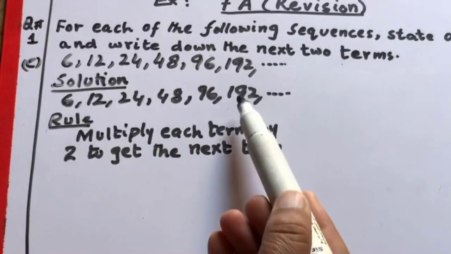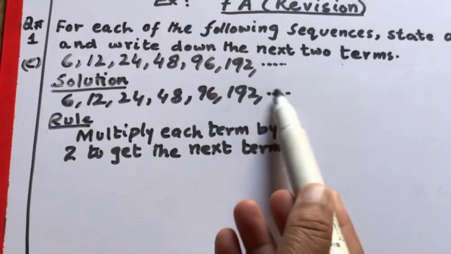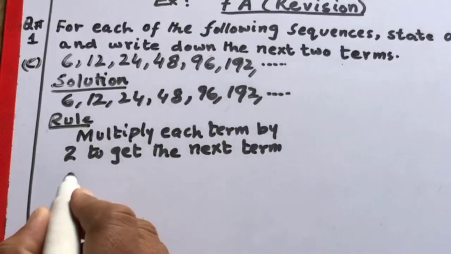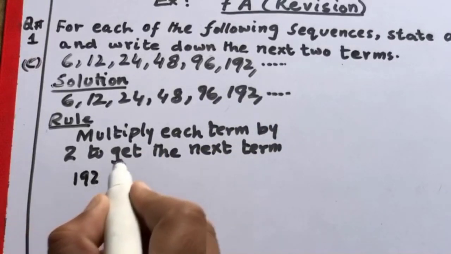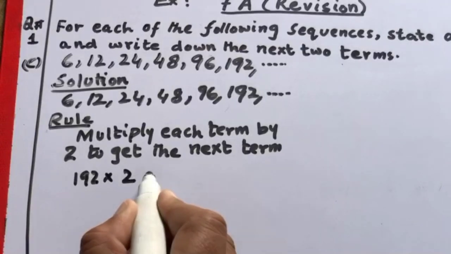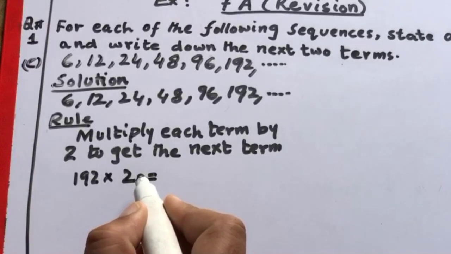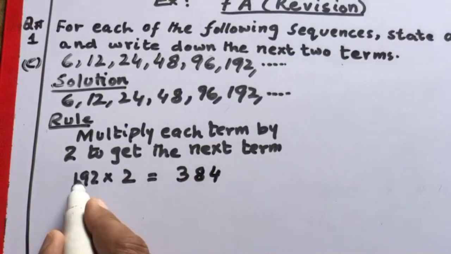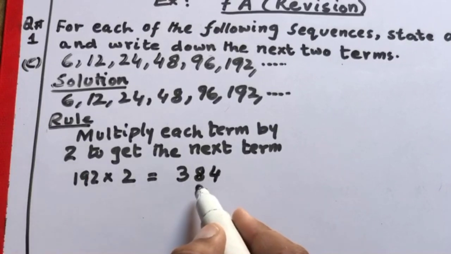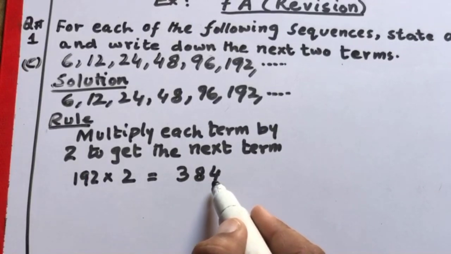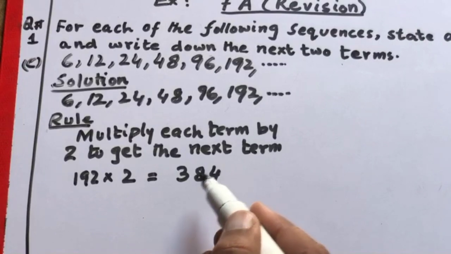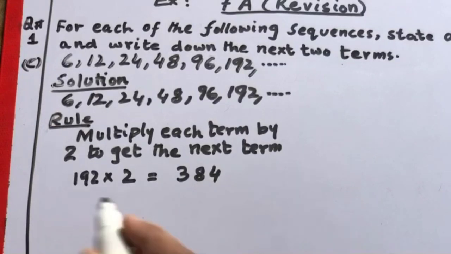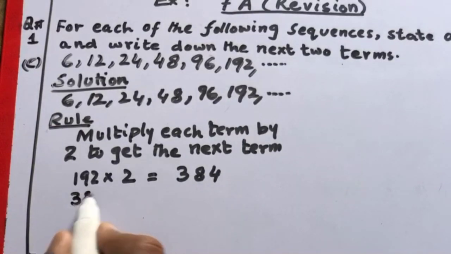So our last term is 192. If we want to find the next term, we multiply the last term by 2, 192 multiplied by 2, and we get the next term, which is 384. Then the last term is now 384.